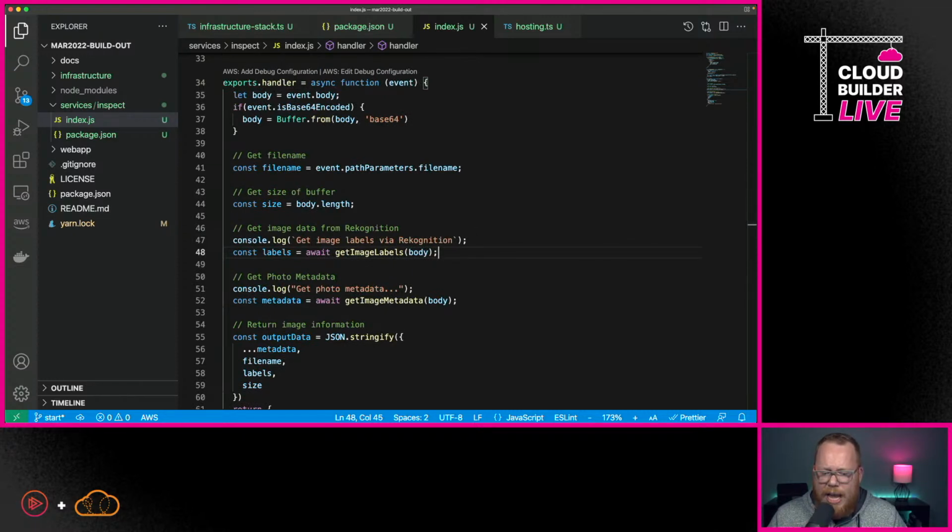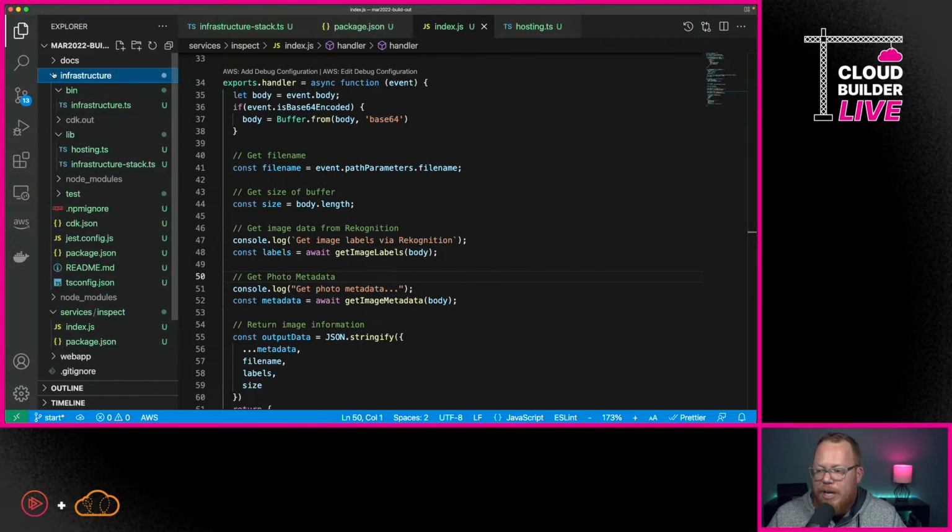So what do we need to do now? Well, now we need to figure out how we're going to integrate this in to our infrastructure stack. So I'm going to go back here under our infrastructure directory. We're not going to touch our Lambda function anymore.